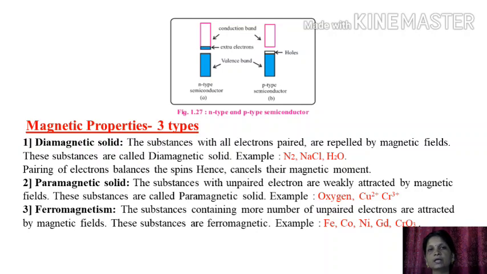These substances are ferromagnetic, that is, permanent magnetic properties are observed in ferromagnetic substances. Examples are iron, cobalt, nickel, gadolinium, CrO2. These are permanent magnetic solids.